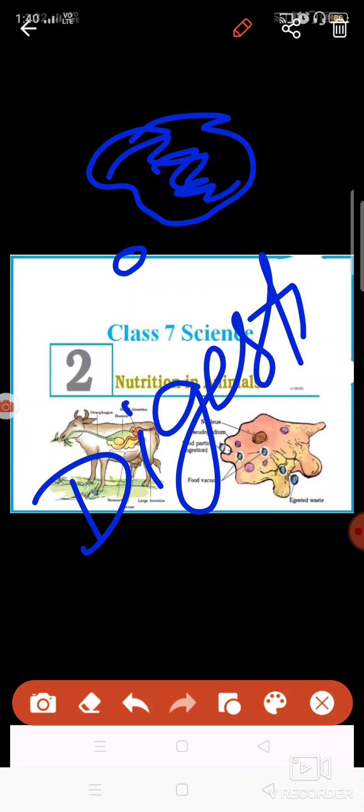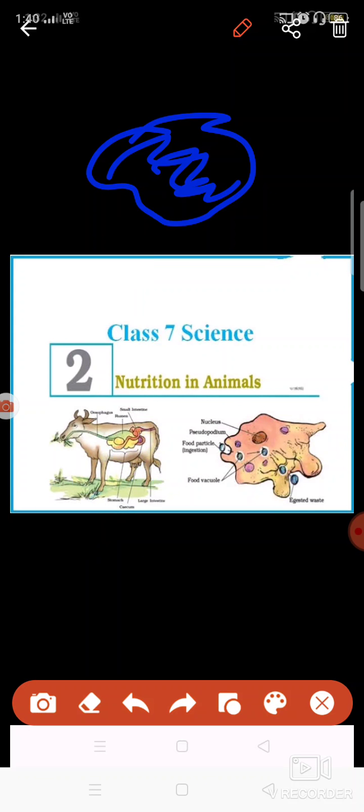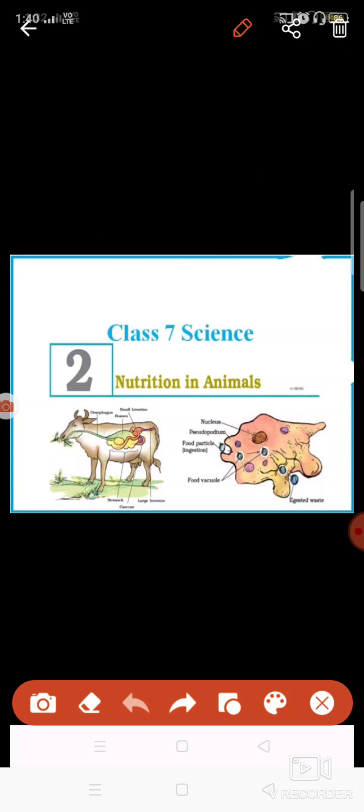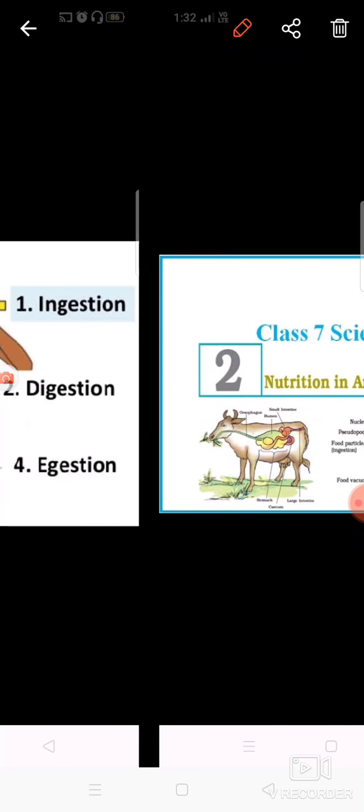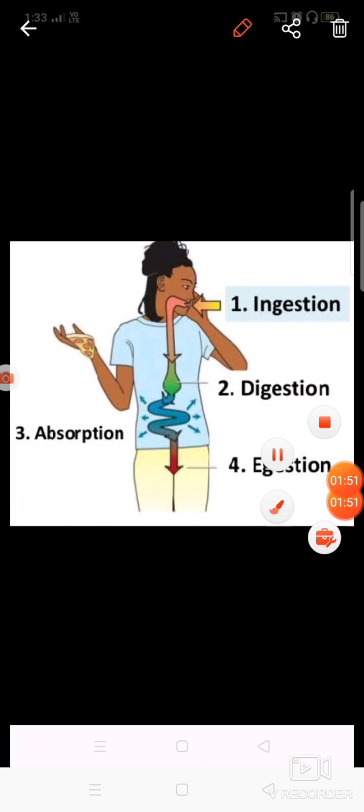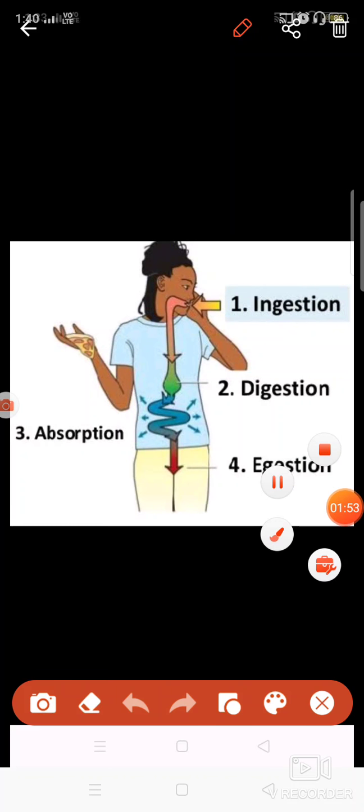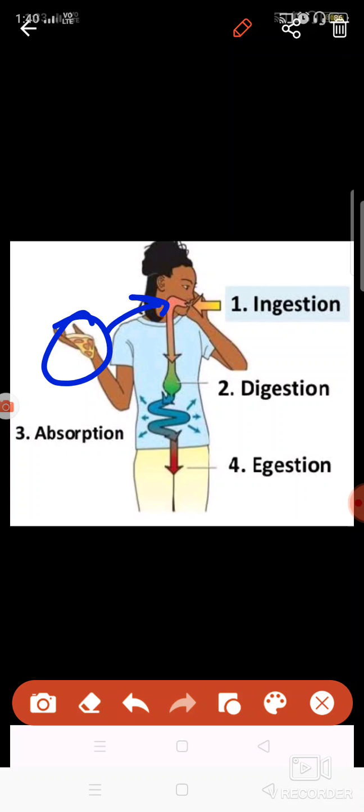When we are taking food in solid form, nutrition is not as simple as you see. It involves many processes. Let us see what processes are involved. The first process is ingestion. Ingestion means to take the food inside your body, inside your mouth.